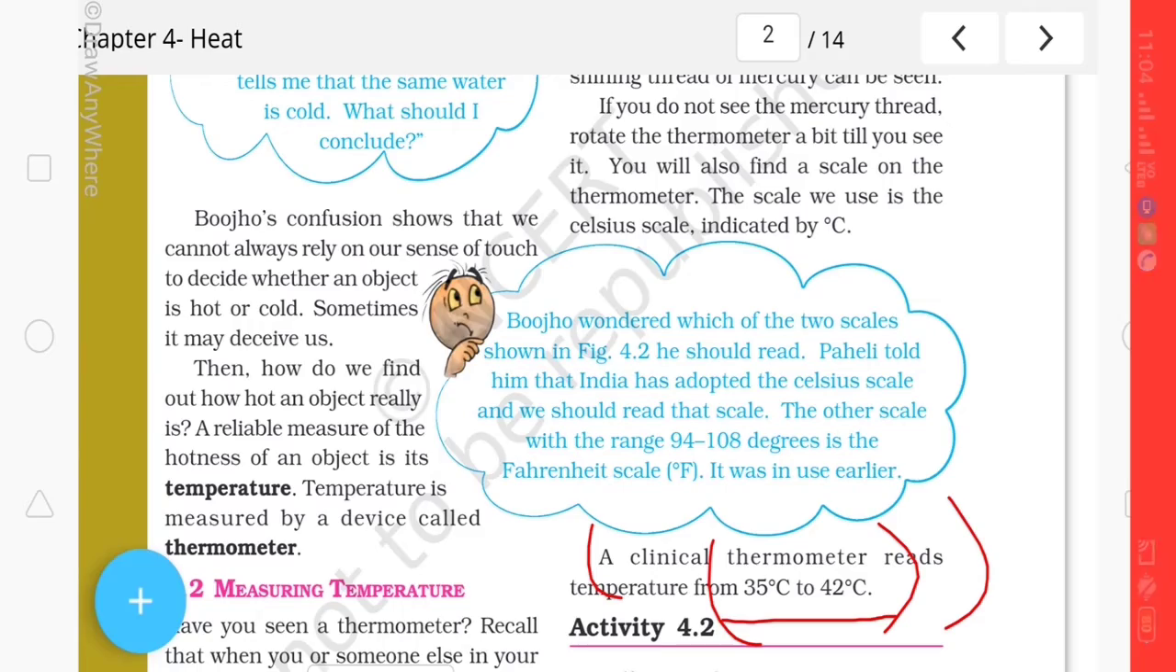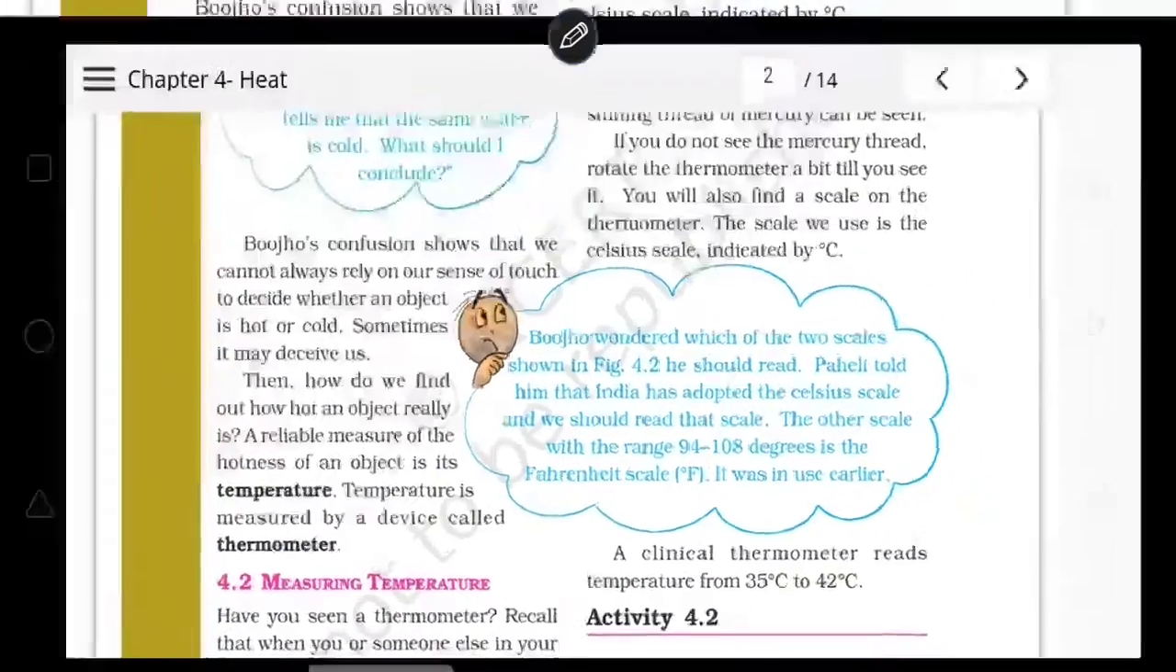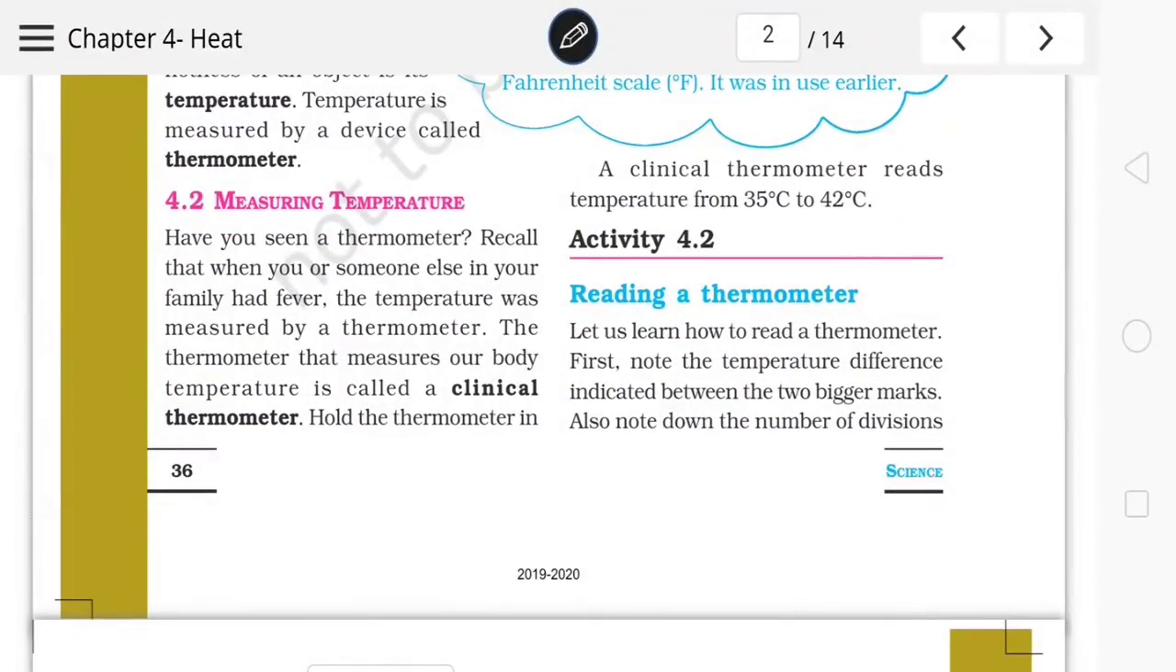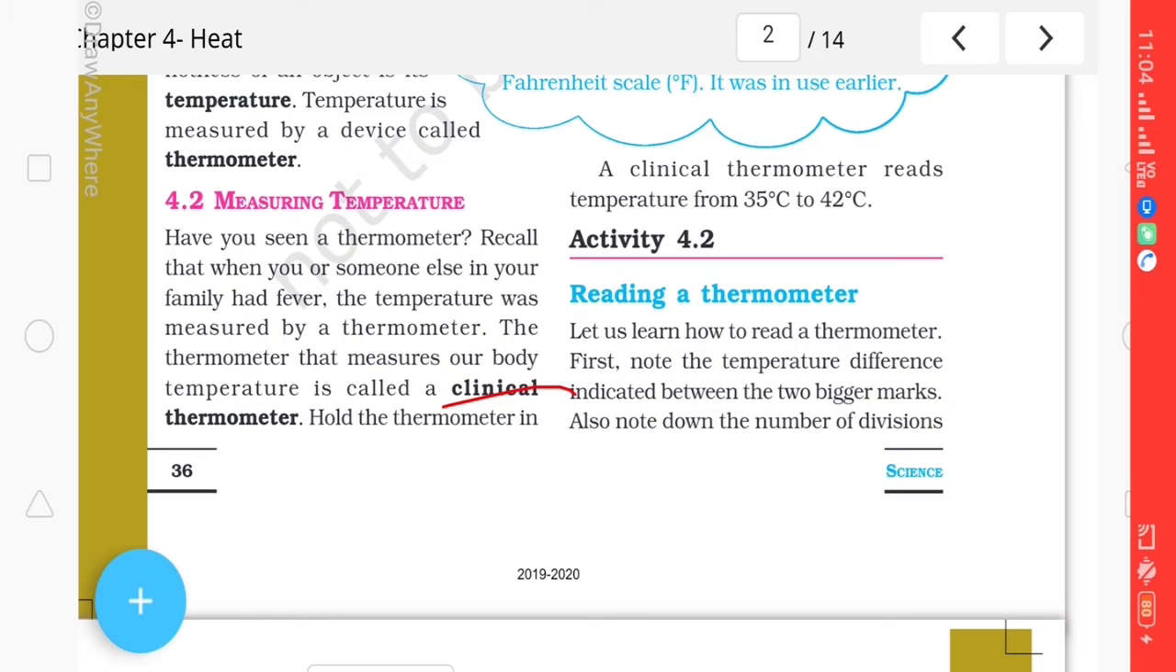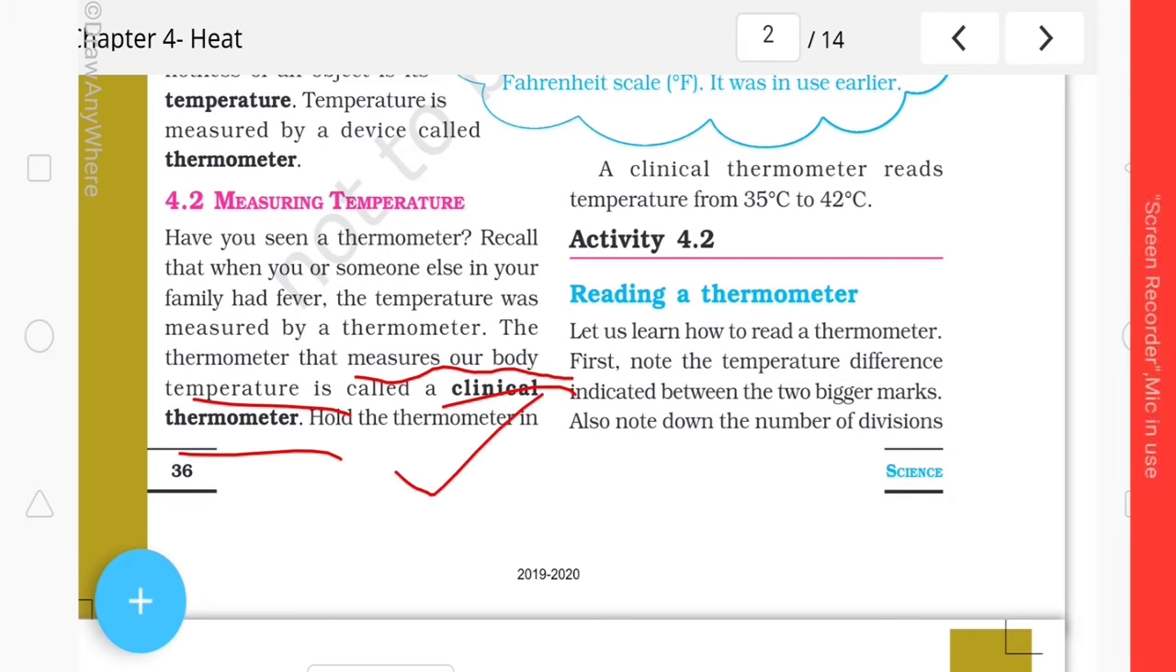This clinical thermometer is used to measure the body temperature. See here the word clinical thermometer, and it measures what? Our body temperature. So the thermometer which is used to measure body temperature is called a clinical thermometer, and it ranges from 35 degrees Celsius to 42 degrees Celsius. So remember this.